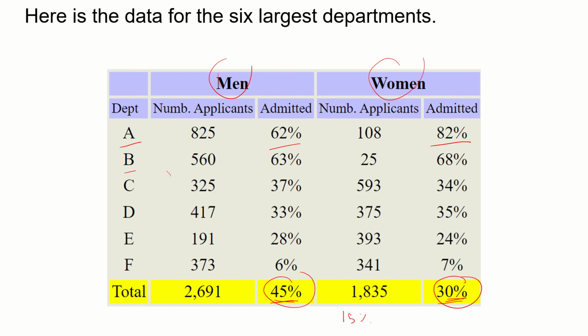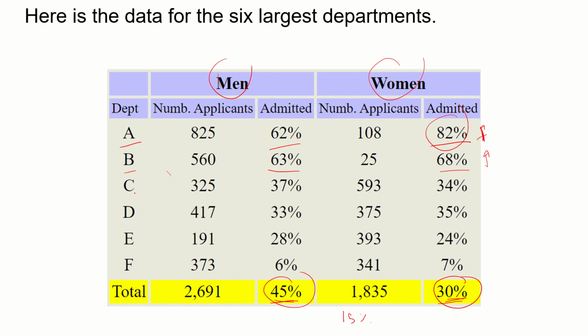So in department A, for sure there was no bias, and actually, if there is some bias, it was in favor of women, right? Compared with this, if you check the percentage. So now if we check percentage for department B, we have a similar story. For men, we have 63% admitted, but for women, 68%, right? Again, more like a higher probability for women.